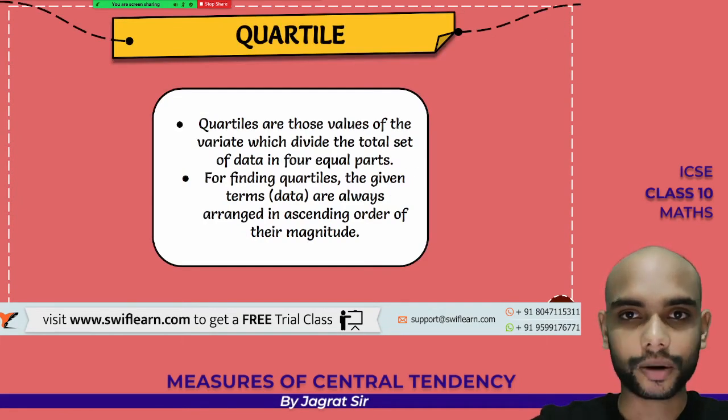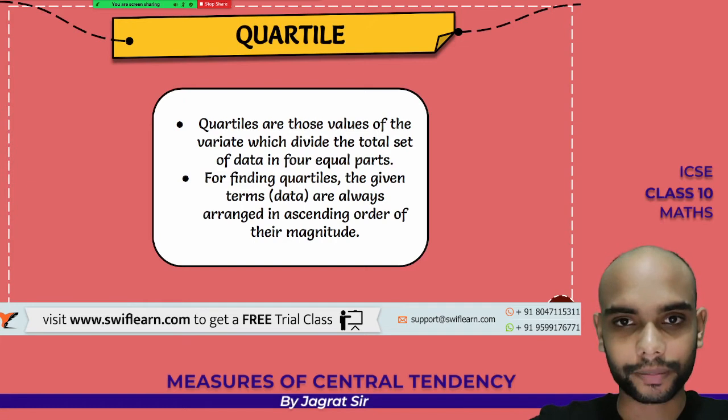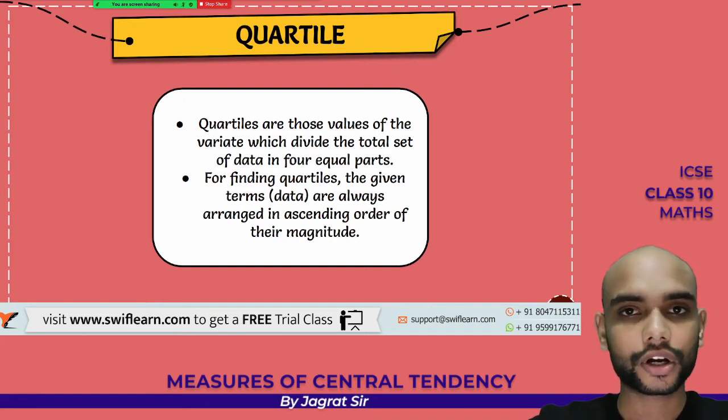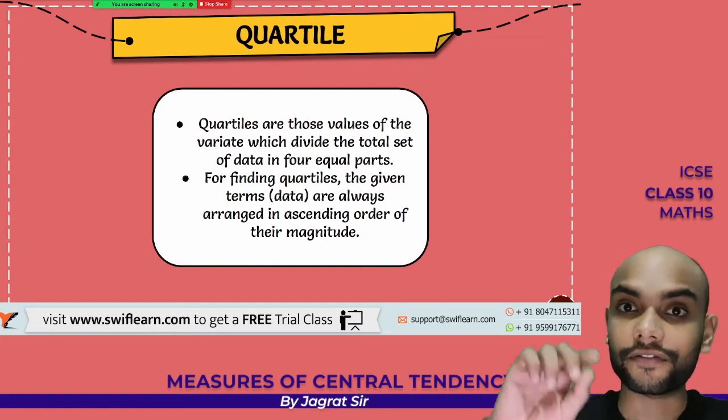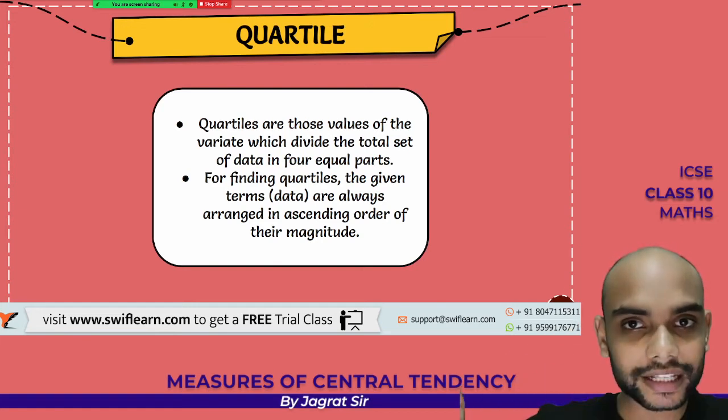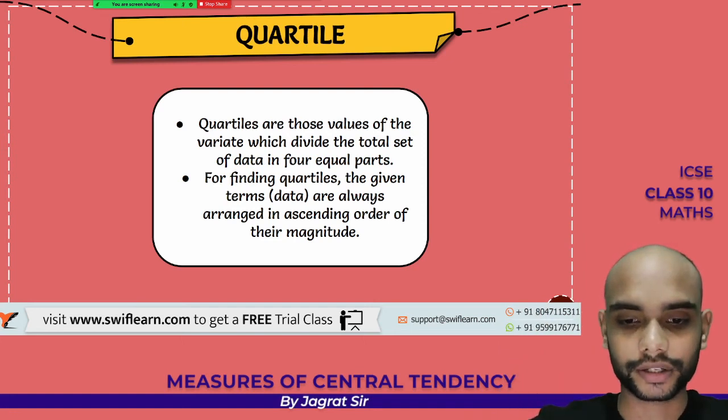So the next topic was quartile. Except these topics, we studied a new topic, that was quartiles. So beta, quartile is related to 4, quad, you can remember by that. Quartiles are the values that divide the whole data into 4 equal parts. So how do we find the quartiles?